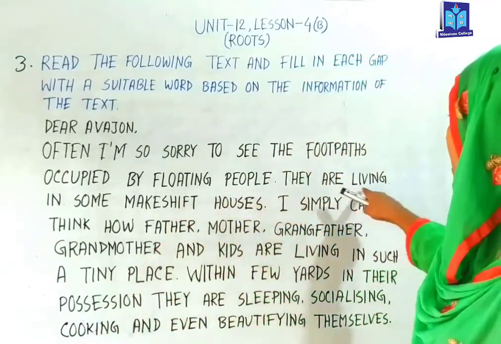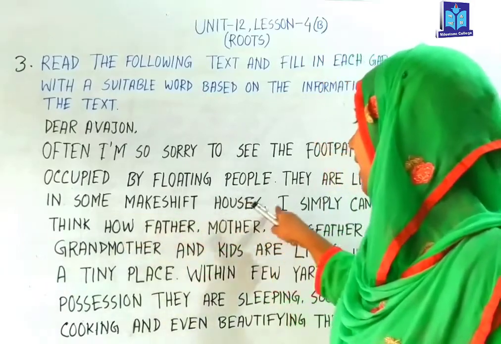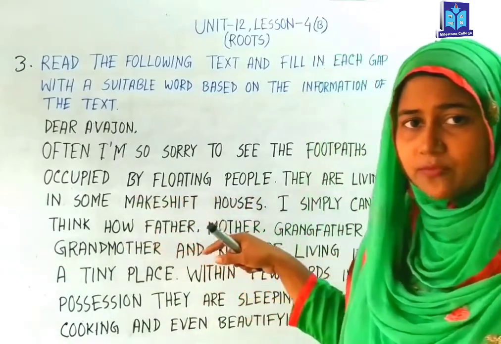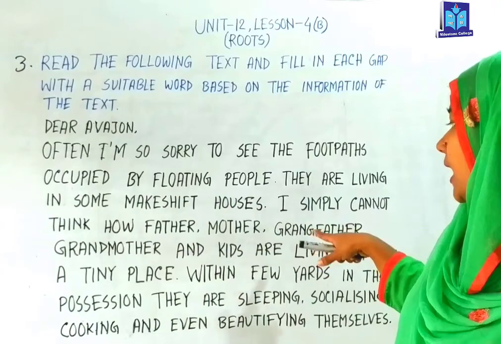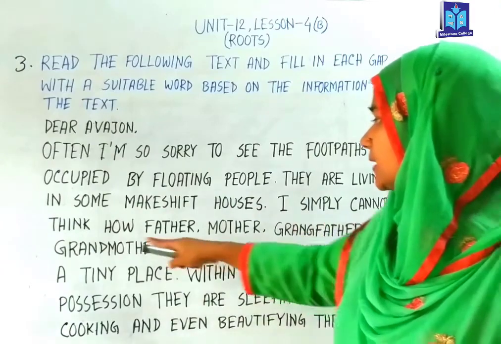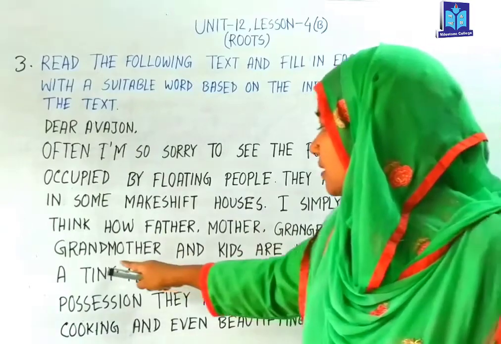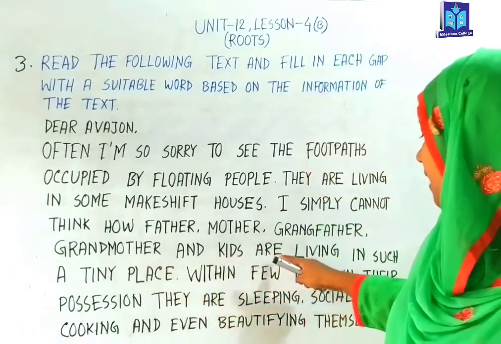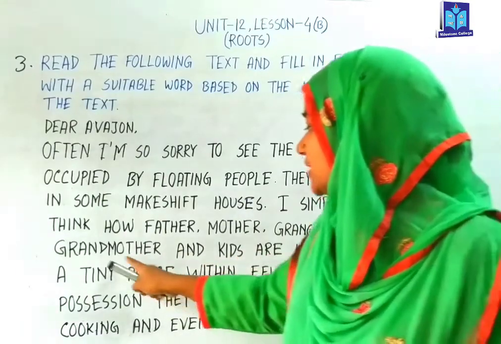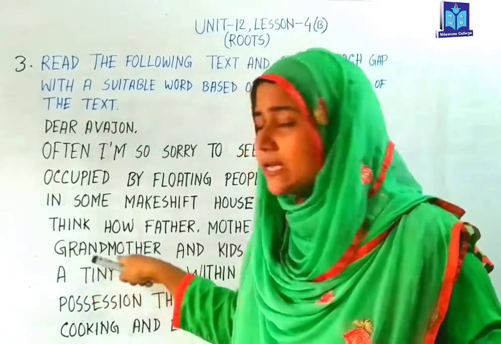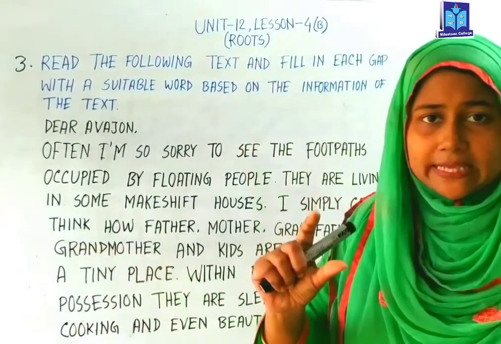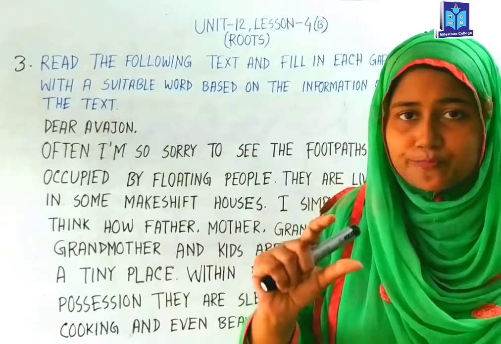Then they are living in some makeshift houses. They are living on that place with makeshift houses. I simply cannot think how father, mother, grandfather, grandmother and kids are living in such a teeny place. What do you understand by teeny place? Teeny place means small place, small house, small room.